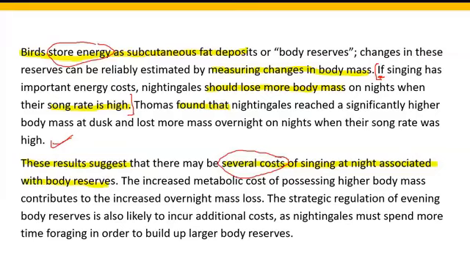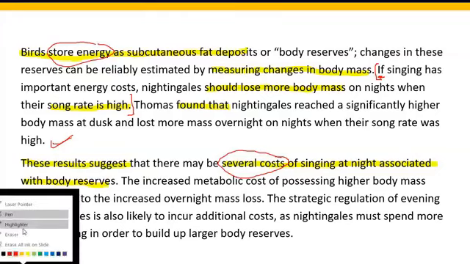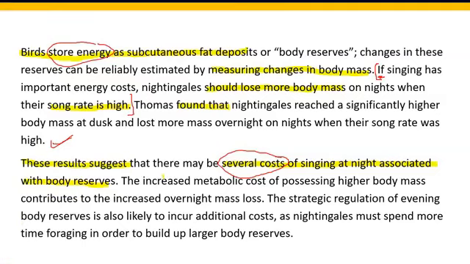So let's read ahead and see what type of cost he has included now. The increased metabolic cost. Okay, so metabolic cost is the new cost here. The increased metabolic cost of possessing higher body mass contributes to increased overnight mass loss. The strategic regulation of evening body reserves is also likely to incur additional costs, as nightingales must spend more time foraging in order to build up larger body reserves.